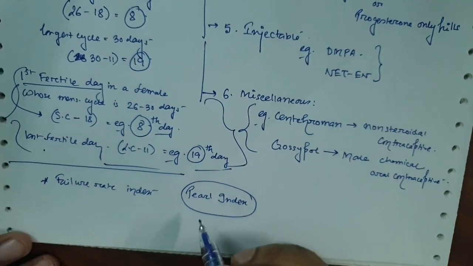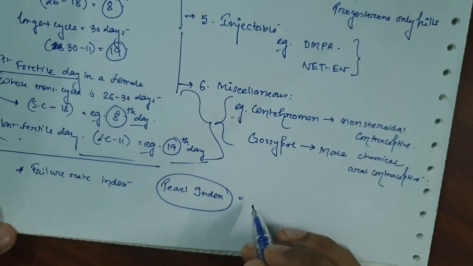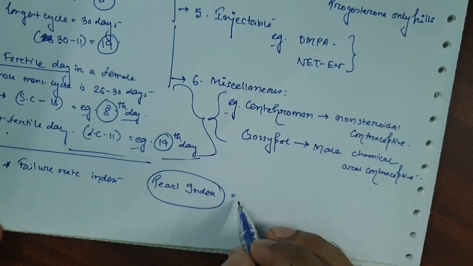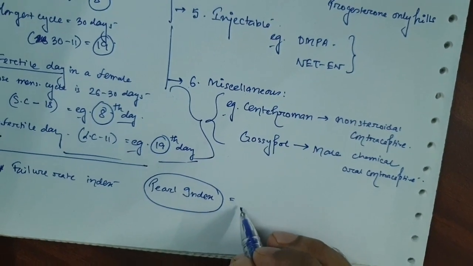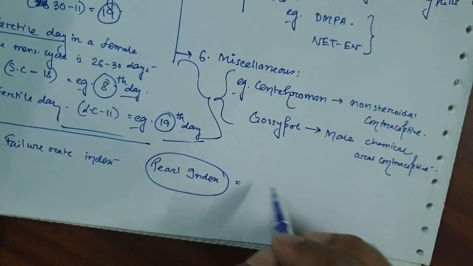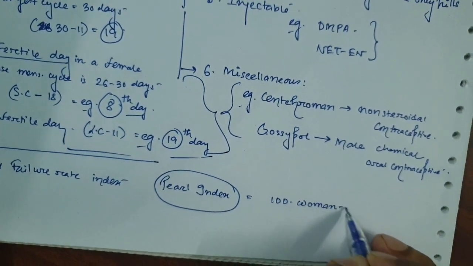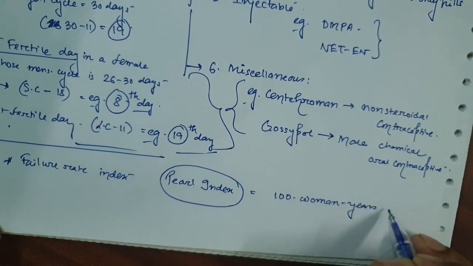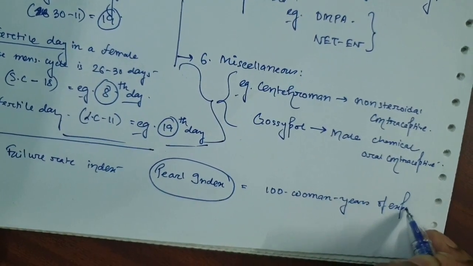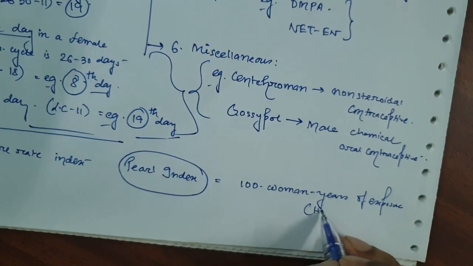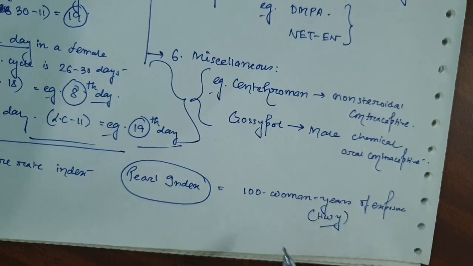This Pearl index is used as a statistical estimation of the number of unintended pregnancies in 100 women years of exposure. So in short, we write it down as HWY.